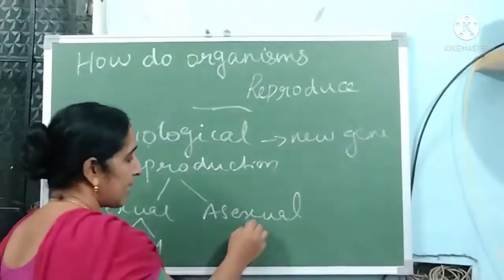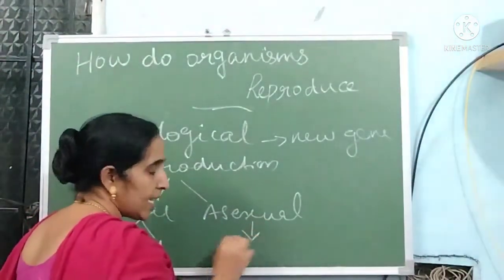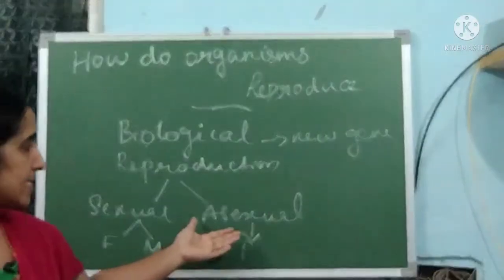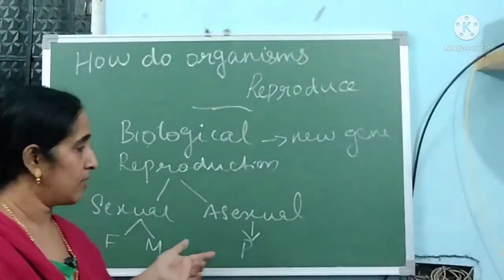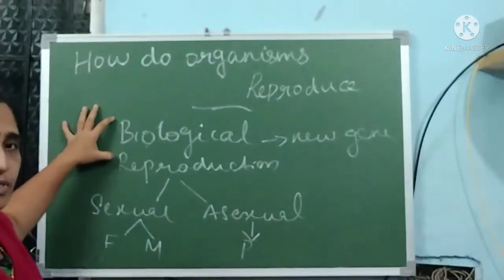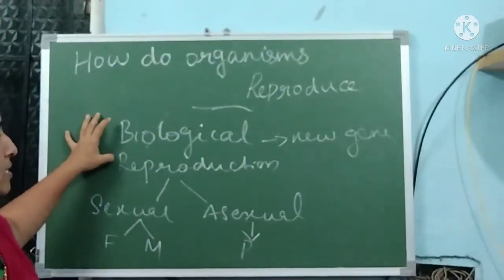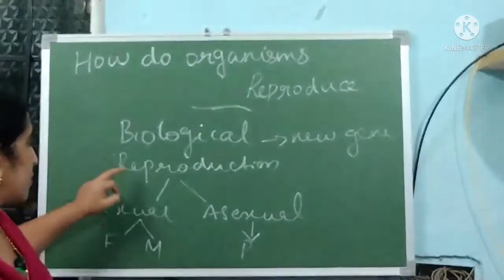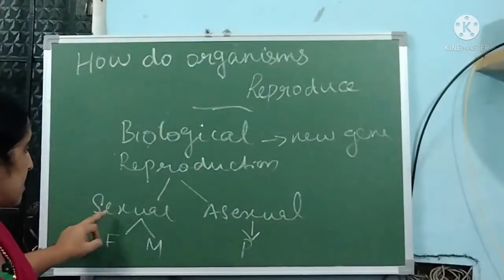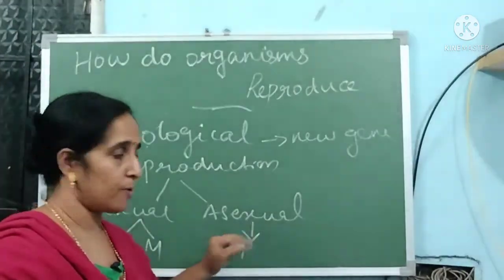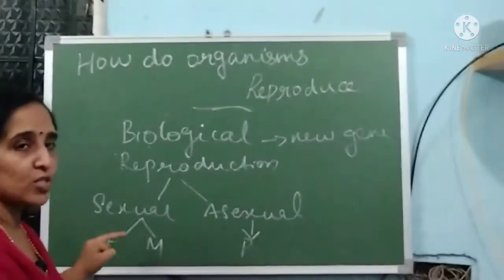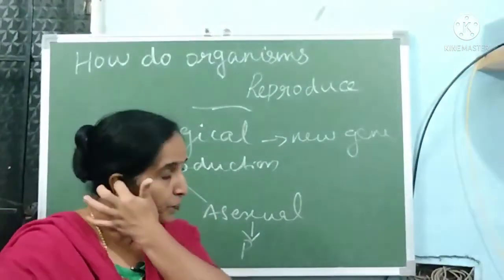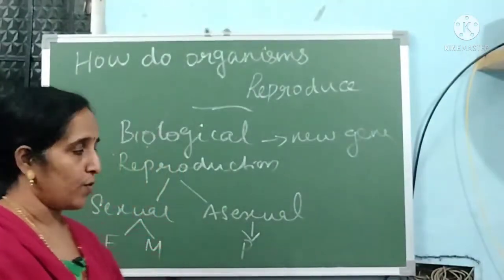In a reproduction where only a single parent is involved, it is called asexual reproduction. So there are two types of reproduction, sexual reproduction and asexual reproduction. In sexual reproduction only two parents are involved, and in asexual reproduction one parent is involved.